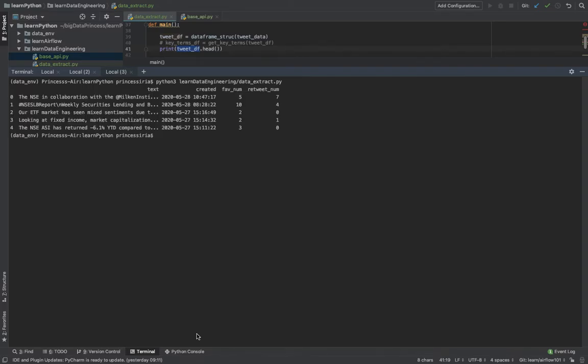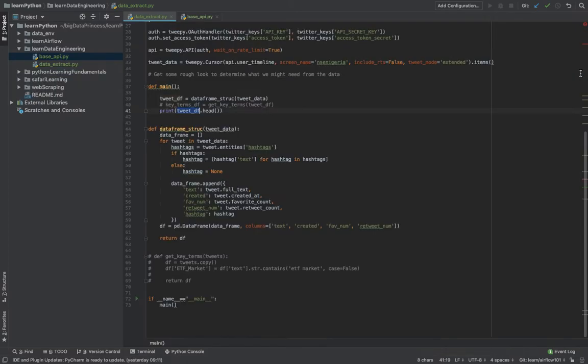Okay, we have our results now. That was fast. So this is our full text. You can see things there: ETF market, NSE collaborations, some capitalization text, stuff like that. I don't know much about the stock market, so after today I'm going to read some more and watch some YouTube videos to understand what it's about. But in the meantime, I can pick one keyword. We saw the ETF market, right?